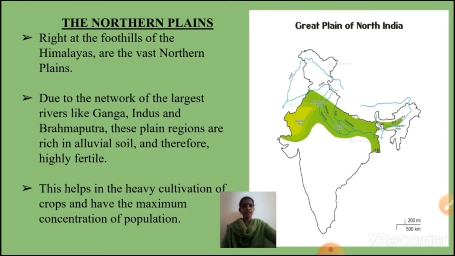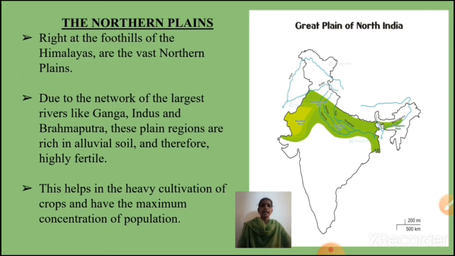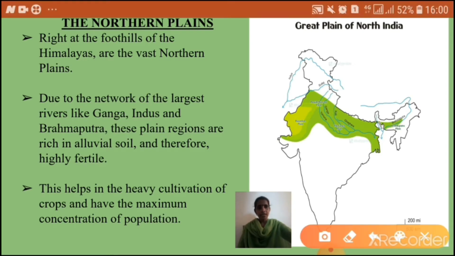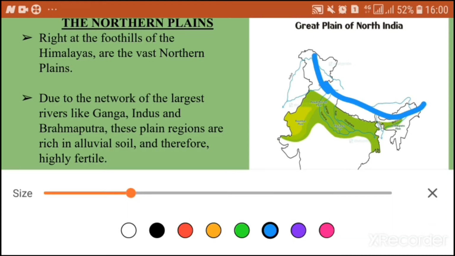Next physical division, the northern plains. Right at the foothills of the Himalayas. You already know the Himalayas are located here. So, at the foothills of the Himalayas, these plains are there. These are the northern plains.